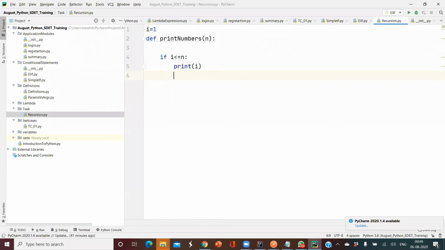Then again I'll be using i equal to i plus 1.